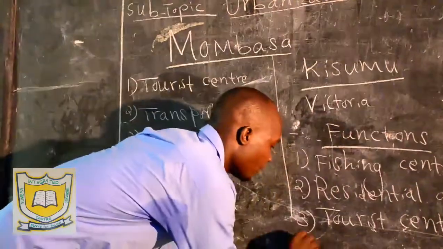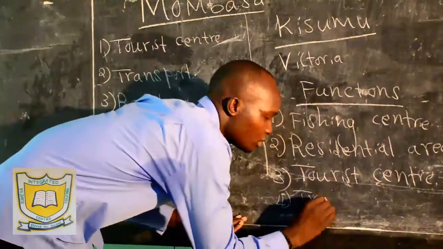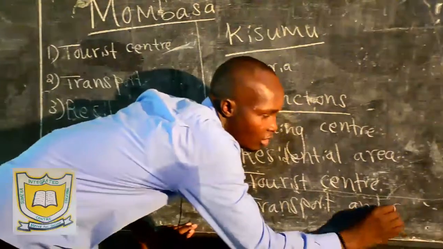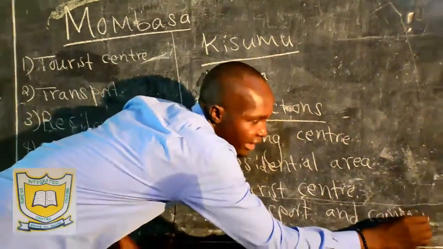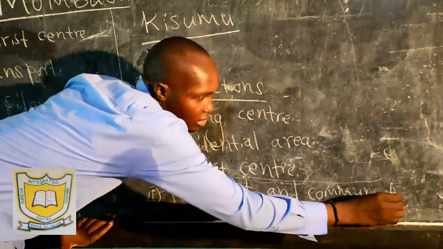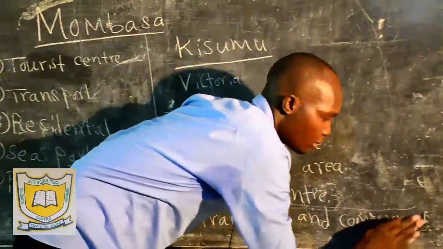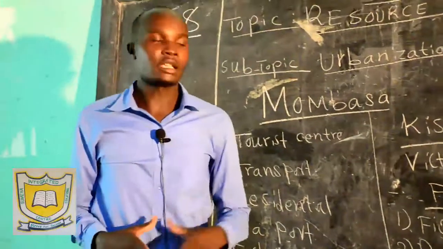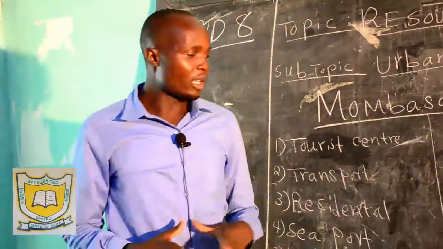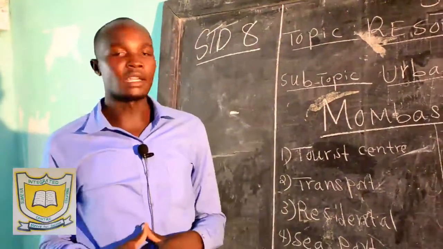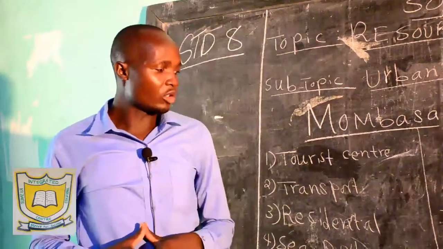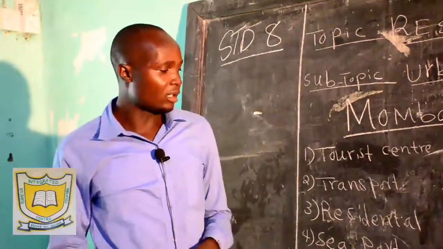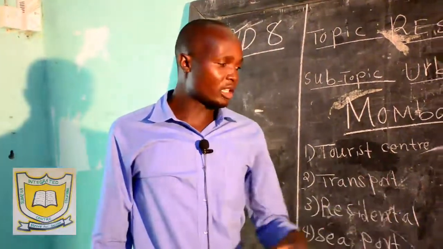Then in Kisumu, number 4, it is a transport and communication center. Transport and communication center. Kisumu, we have very many roads connecting to the interior parts of the country. Then also we have many roads connecting to other parts of the region, that's Eastern Africa. So that's what we mean by transport and communication center.